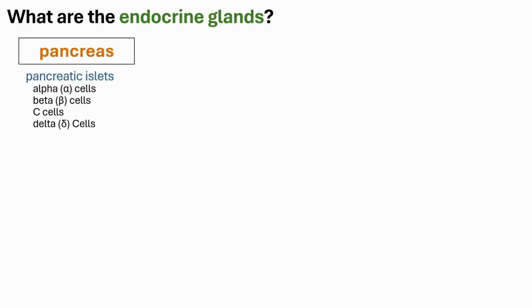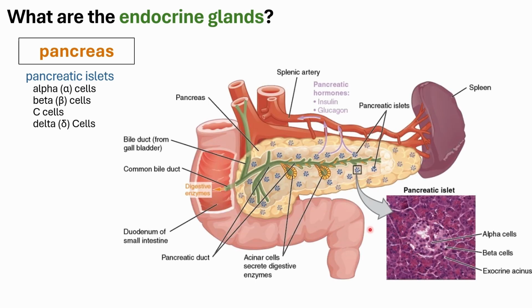Next, let's go to the pancreas. For the pancreas, we have already discussed this in detail from the point of view of the digestive system, when we were talking about the ability of the pancreas to produce pancreatic enzymes. The part of the pancreas which produces the pancreatic enzymes would be the pancreatic acinar cells.